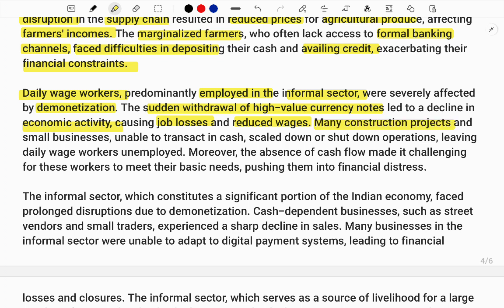Next, many construction projects and small businesses dwindled, which means they reduced because of the lack of money. Because they were unable to transact cash, and day-to-day transactions are needed for daily wage workers, many shops and works were shut down. So where do daily wage workers go? They were left unemployed, with no cash flow. Their lifestyle was struck like anything. Their basic needs suffered. Financial distress became a bigger problem for them. This is how the daily wage workers suffered a lot.